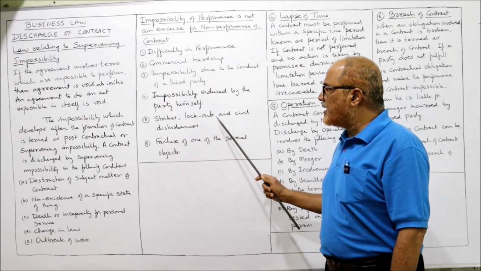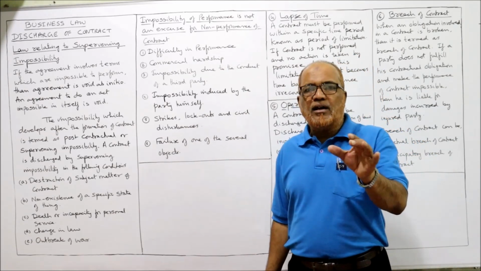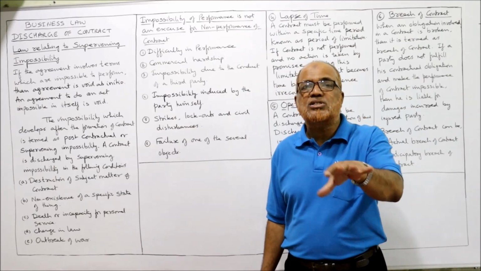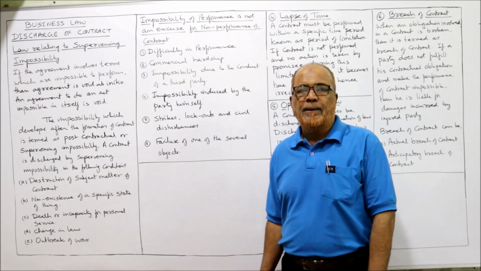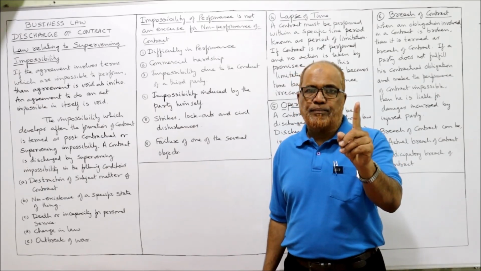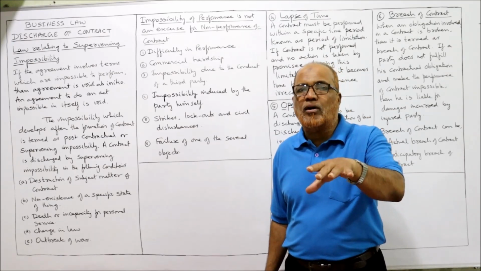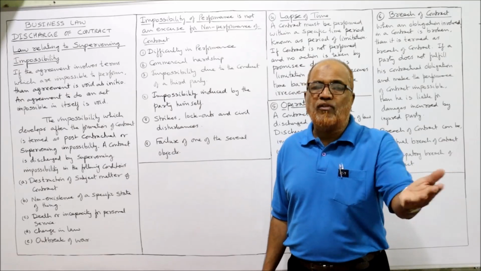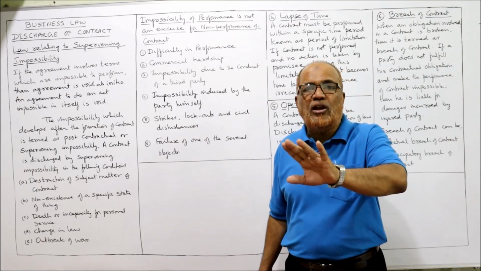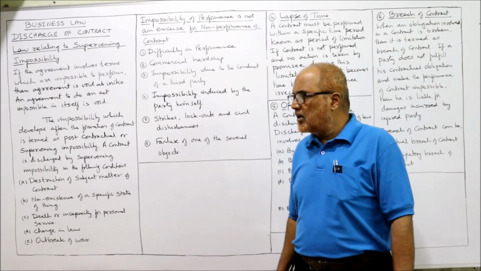Next comes strike, lockout and civil disturbances. These strike, lockout and civil disturbances will not discharge the obligations of the contract. Even if these things happen, the original contract will remain the same. We cannot excuse that it is impossible to complete the contract because of strike, because of lockout, because of civil disturbance. So these things will not affect the discharge of the contract. The obligations will remain the same.